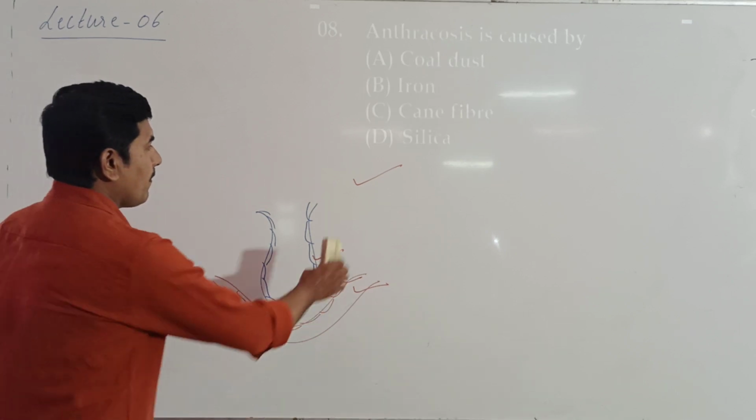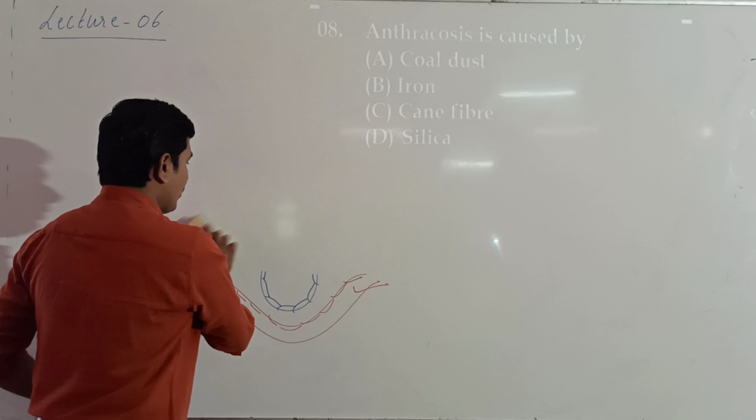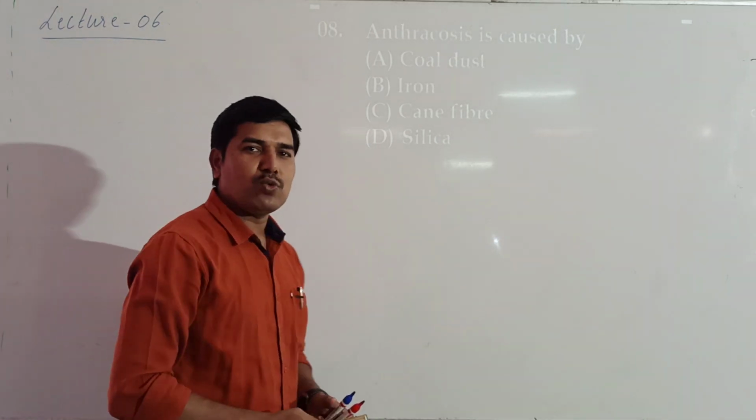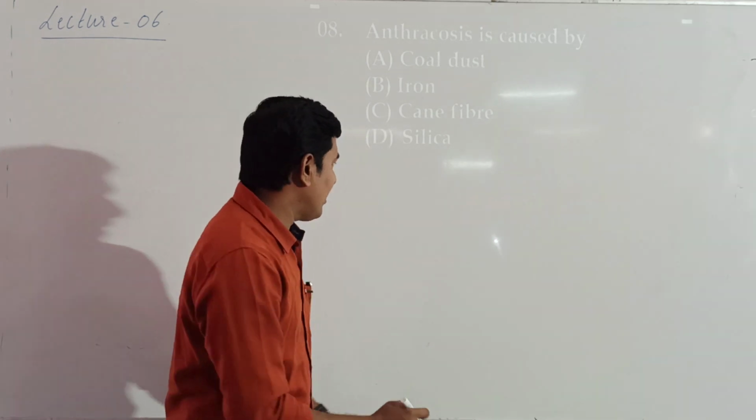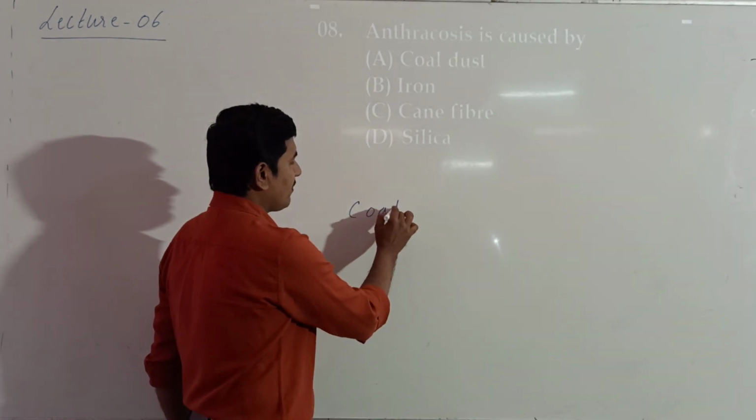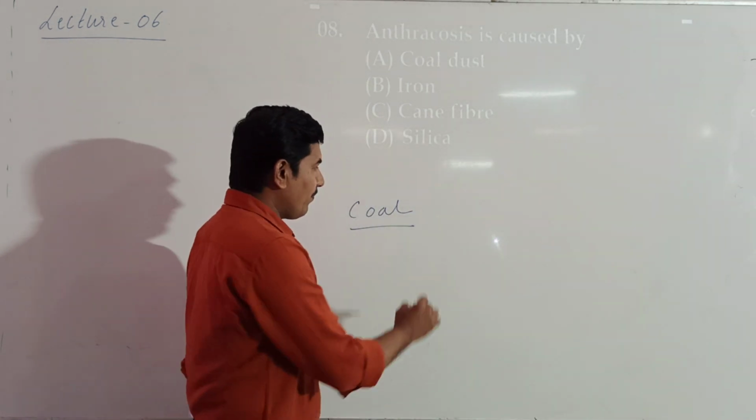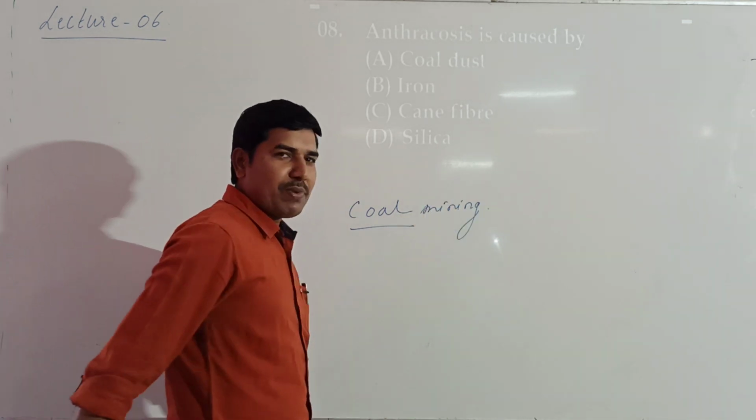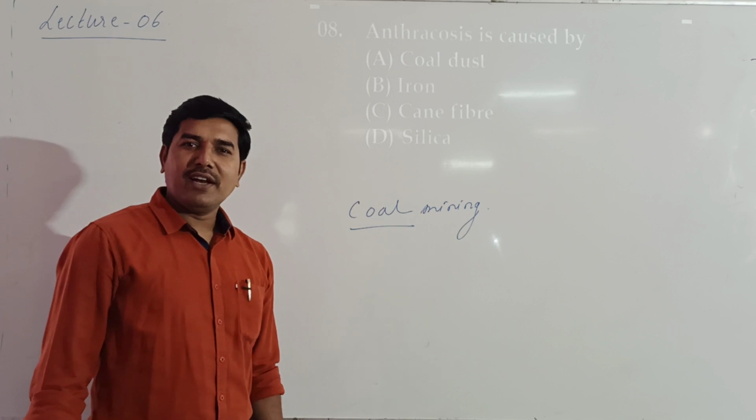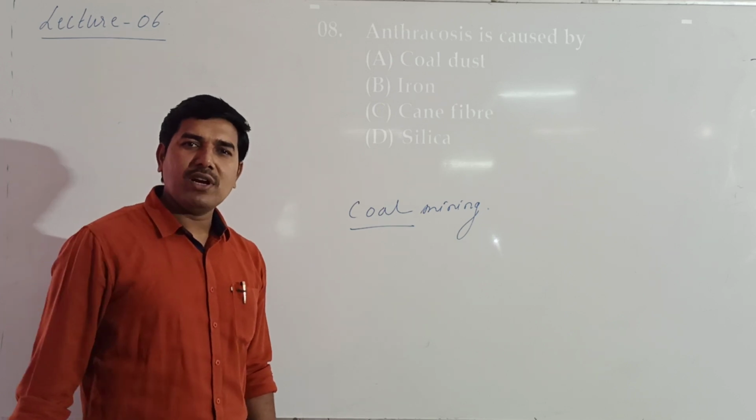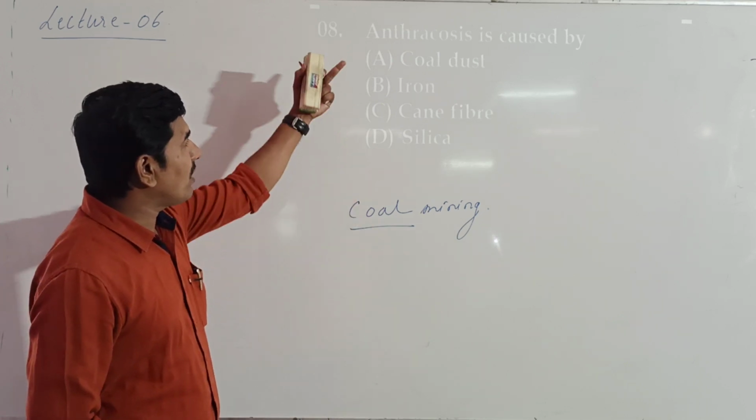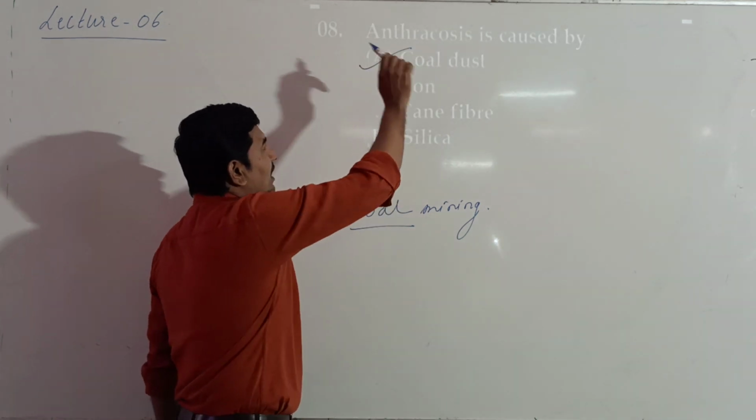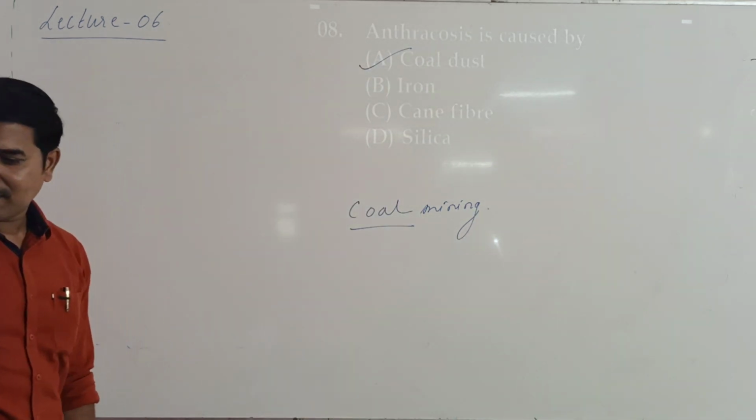Okay, next one. Anthracosis is caused by... Anthracosis is a disease which is caused to those persons who are working in coal industries, coal mining. The persons working in coal mining industries get this coal dust and they get the disease which is called anthracosis. So it is a direct question. Answer will be the coal dust.